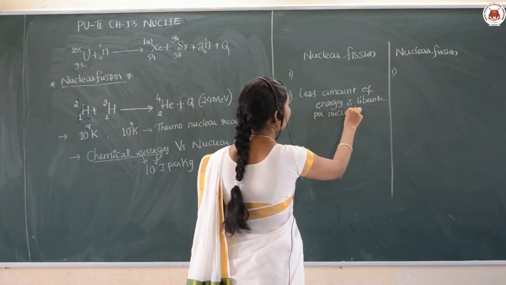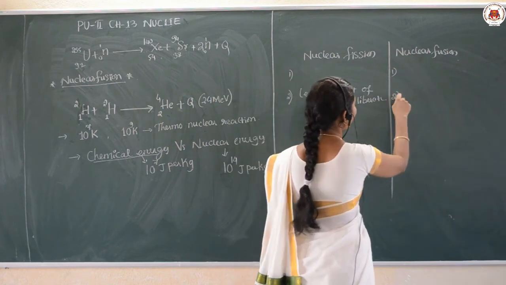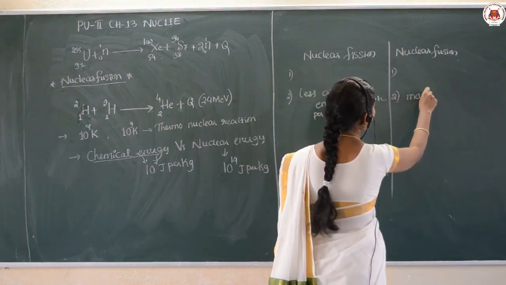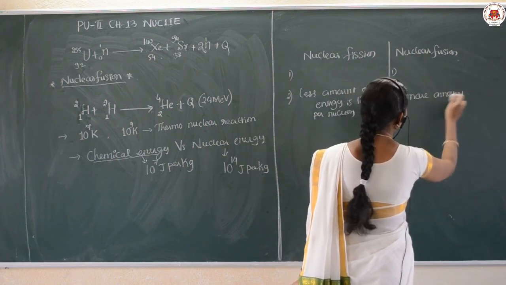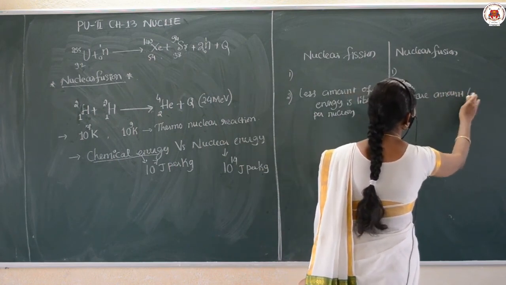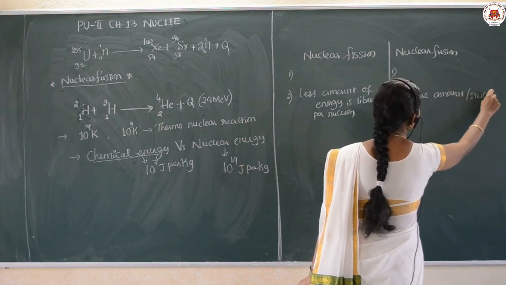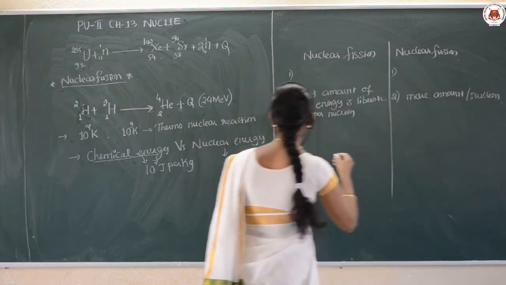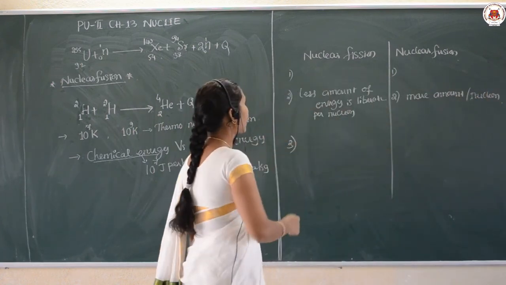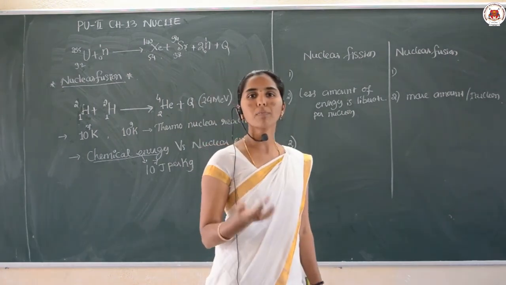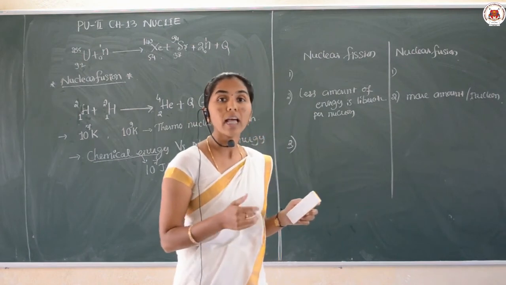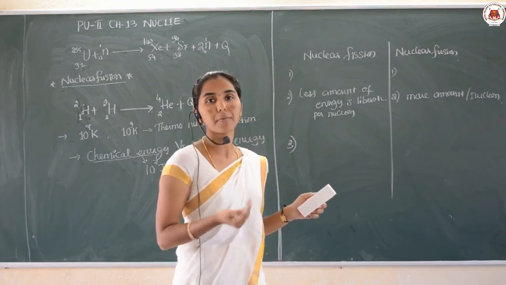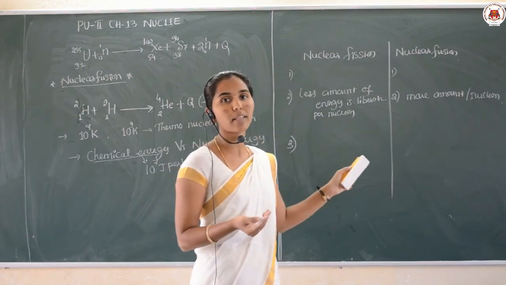But in the case of fusion, a larger amount of energy is released per nucleon. And nuclear fission can take place at a normal temperature, but in the case of nuclear fusion, a large temperature is required for that process.